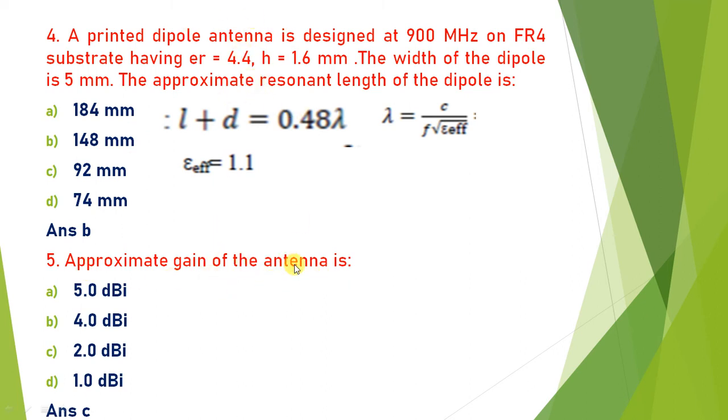Next, the approximate gain of this antenna, the data is the same. We have to find out the gain of the antenna. Always remember, a dipole antenna has a gain equal to 2 dBi, because the length of the printed dipole antenna is the same as in the case of a dipole antenna. So gain is generally taken as 2 dBi. So the answer is C. No need to calculate the gain of this system, and no separate equation is available to calculate the gain. But always remember, a dipole antenna or printed dipole antenna has a gain equal to 2 dBi. So the answer is C.